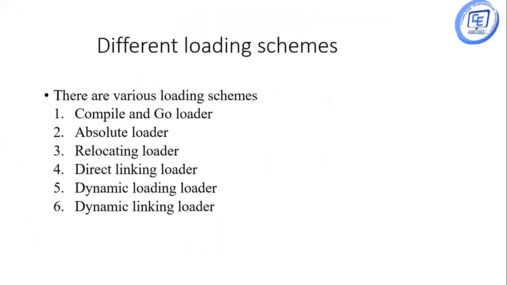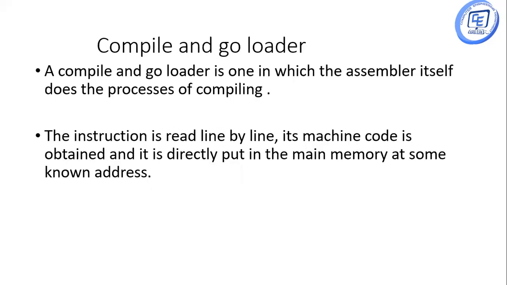Now about the different loading schemes. There are various loading schemes like compile and go loader, absolute loader, relocation loader, direct linking loader, dynamic loading loader, and dynamic linking loader. These are also called the types of loaders. The first is the compile and go loader. A compile and go loader is one in which the assembler itself does the process of compiling. This is the very basic scheme of the loader.